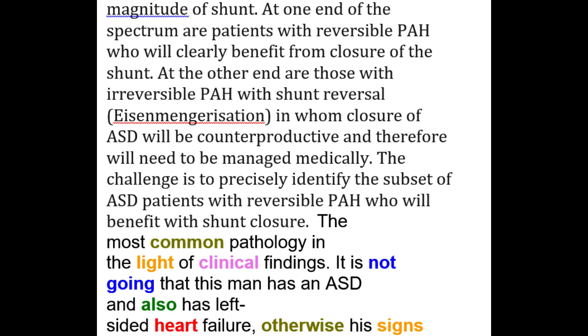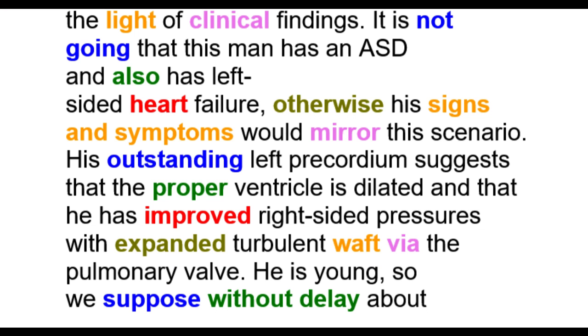One must consider the most common pathology in light of the clinical findings. It is not likely that this patient has an ASD and also has left-sided heart failure. Otherwise her signs and symptoms would mirror this scenario. Her prominent left precordium suggests that the right ventricle is dilated and that she has raised right-sided pressures with increased turbulent flow via the pulmonary valve. She is young, so we think immediately about congenital ailments and their complications.